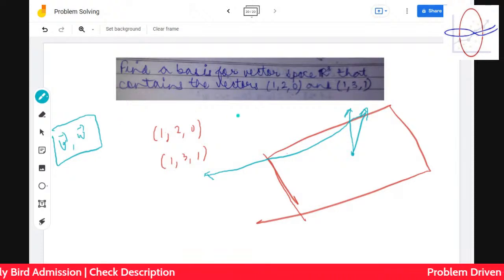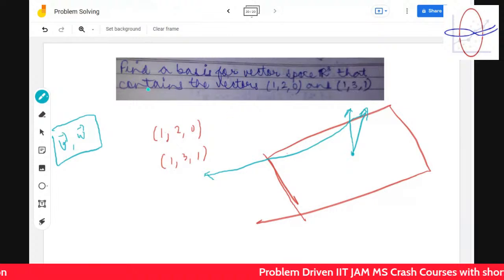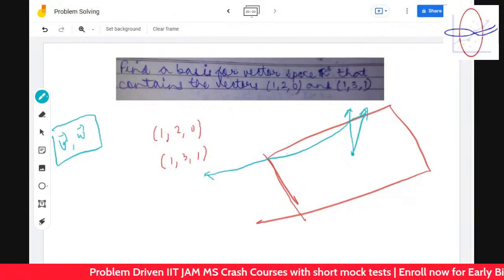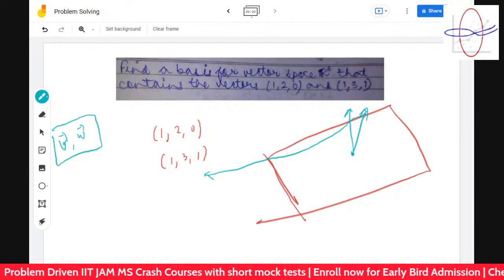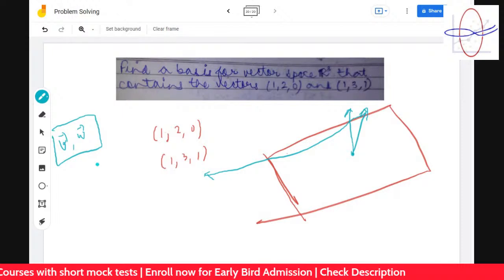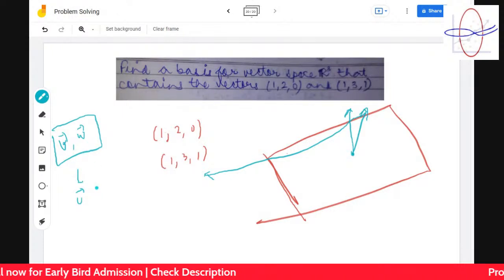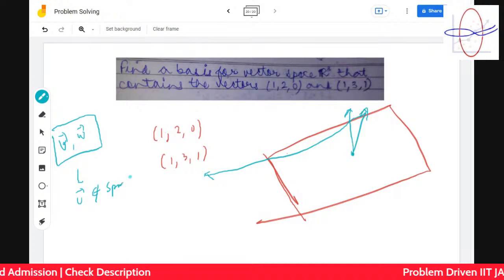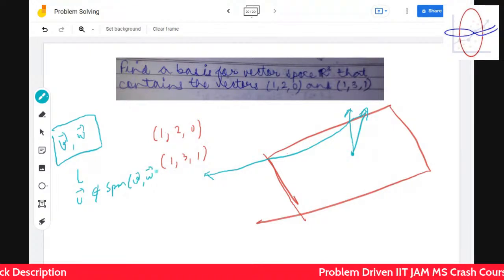In general, there are two vectors. You have to find a vector that is not in the spanning set of those two vectors. How can you find that vector? Any ideas? The goal is this: two vectors v and w are there. You have to find another vector u which doesn't lie in the spanning set of v and w. How do you find that vector? Any algorithm to find that vector, guys?